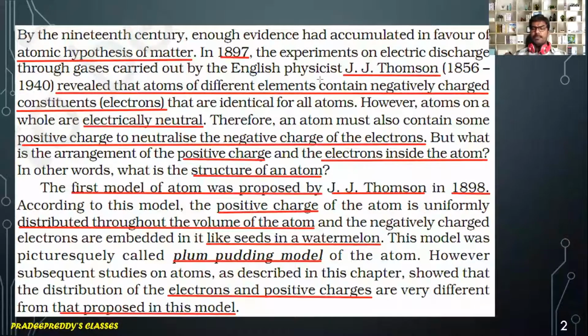From there, the structure of the atom was completely reframed compared to that of J.J. Thomson's atomic model. So the J.J. Thomson atomic model laid the foundation for studying the structure of atomic models, but whatever conclusions were made in this model were proved to be wrong.